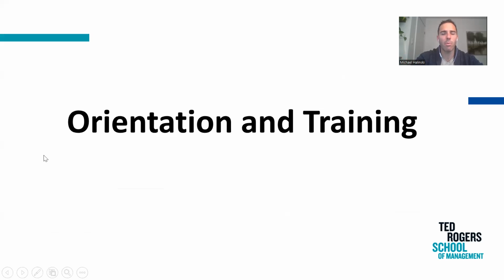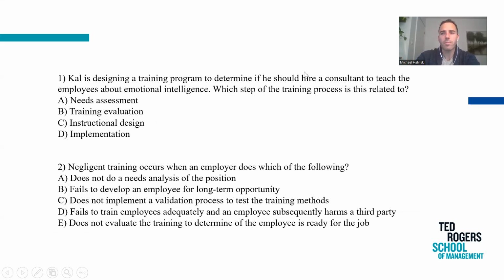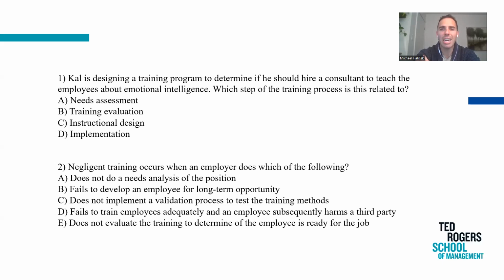Okay, let's start with onboarding. We're going to go through each one of these in order. Okay, orientation and training. So here are 2 multiple choice questions. Cal is designing a training program to determine if he should hire a consultant to teach employees about emotional intelligence. So the idea is you're hiring a consultant to teach. Which step of the training process is this related to? Is it A, B, C, or D? Okay, Cal is designing a training program.